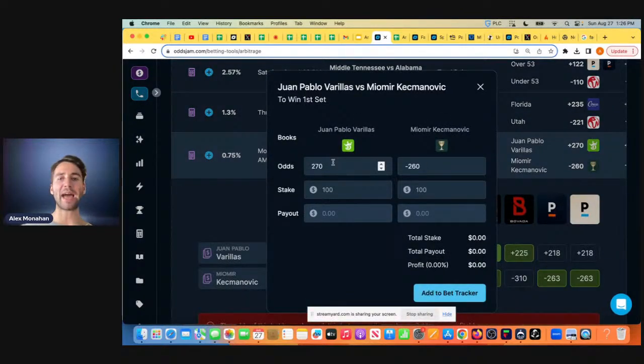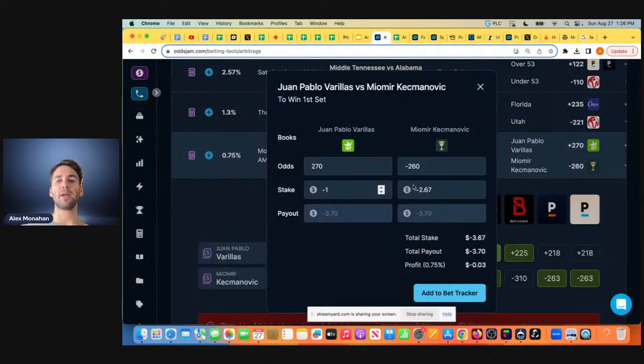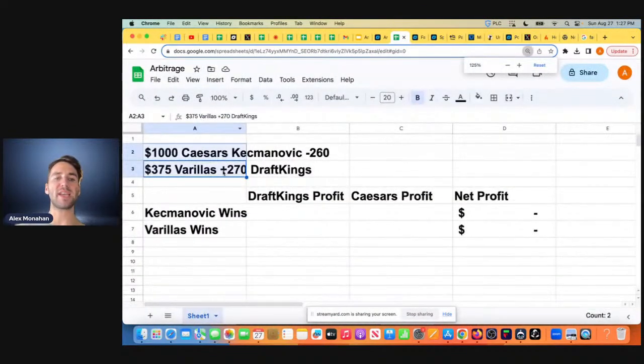DraftKings had Virilus set at plus 270, and you can see they ripped it all the way down to plus 210. But let's say on Caesars, we have $1,000, right? Let's just go through this example with this number. You can play with the numbers. What this calculator tells you, it's called an arbitrage calculator, is how much to bet on DraftKings: 374.22. So for the sake of example, let's just round to 375.